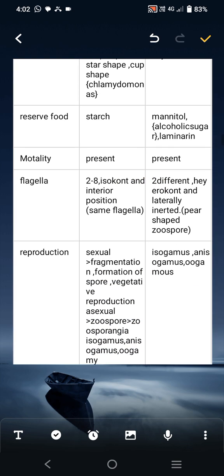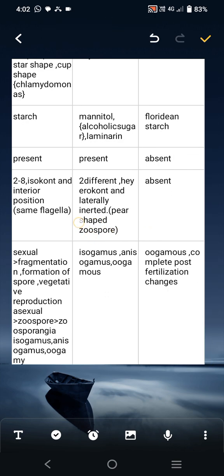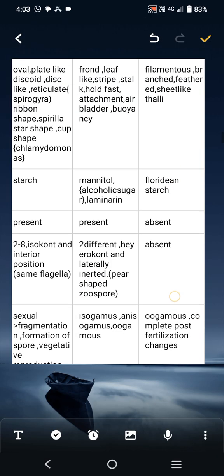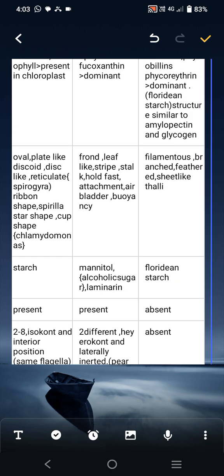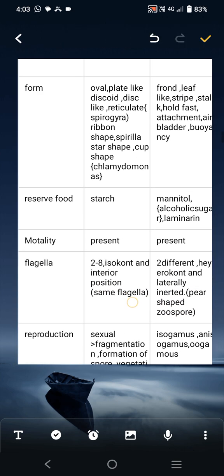Then the reserved food of chlorophyta is starch. If we discuss the reserved food of phaeophyta, that is mannitol, an alcoholic sugar, and laminarin. And the stored food of rhodophyta is floridean starch. What is floridean starch? Floridean starch is similar to amylopectin and glycogen.